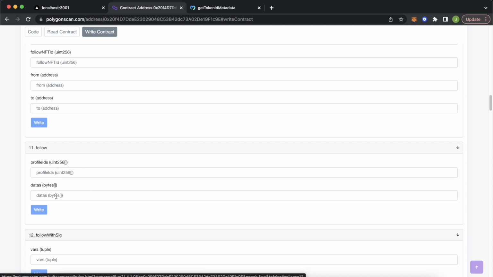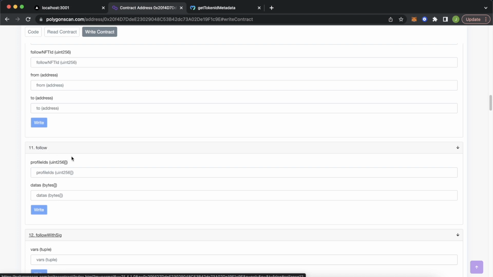Why Lens protocol is cool is because you can define, as a profile owner, information, for example, a fee that is required to follow you or a time period that has to pass, and that would be passed here in the data's object. We'll only be following users where no additional data is required to actually follow them. So you can pass empty data. This is a bit outside the scope of this video, just important for you to know why we're passing two arguments to this follow function.